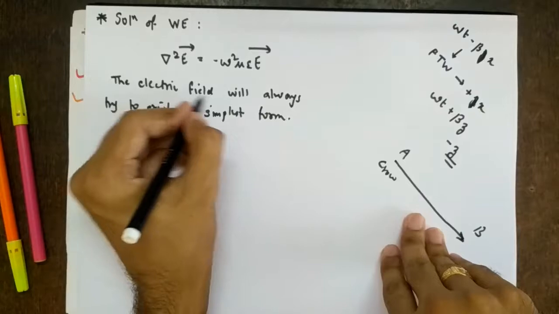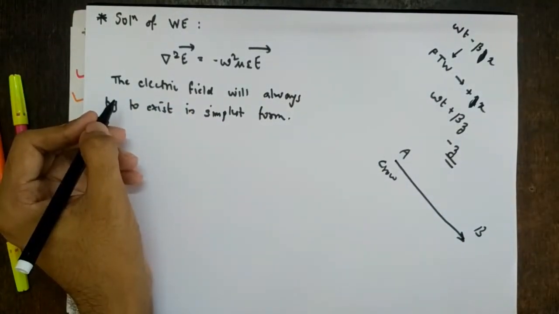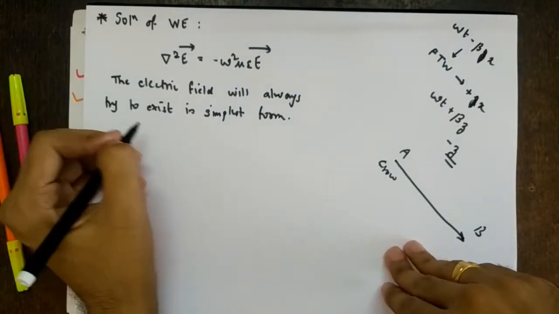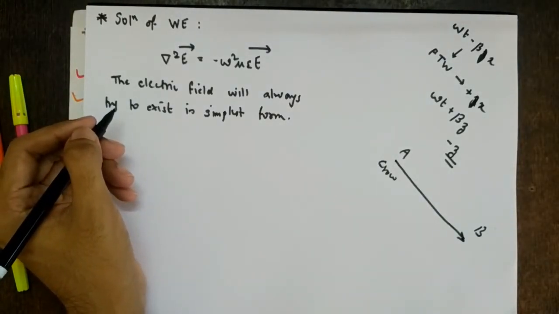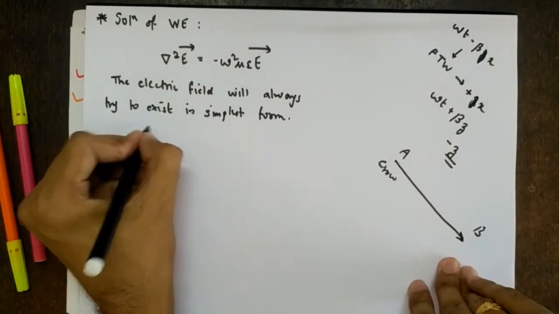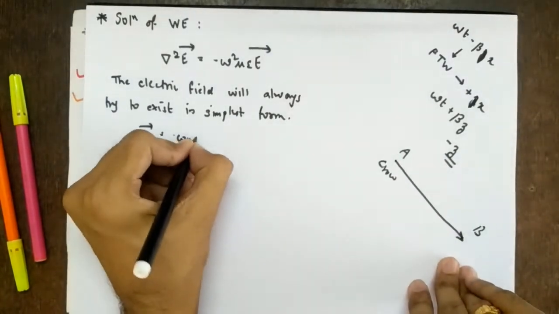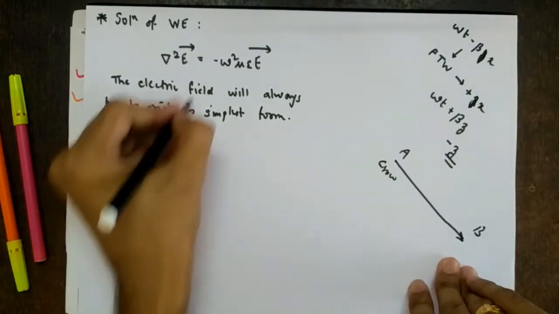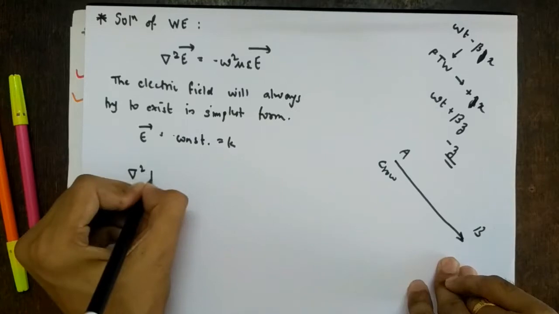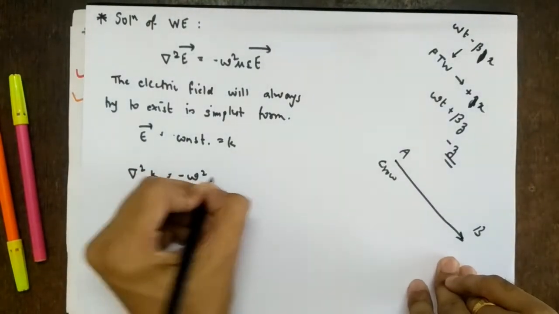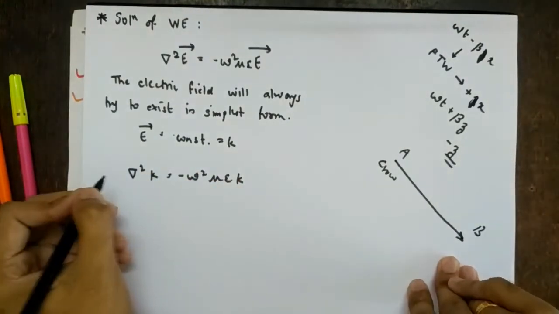So we want to find how the electric field exists in nature, in which form. So we will also start with the simplest form. We'll assume some things. If they are not conducive with our equations, we'll discard them and take the next complicated form. So the simplest way it can exist is constant everywhere, right? So if I use this in the equation, let's say it is k. So this will become del square k equal to minus omega square mu epsilon k, right?